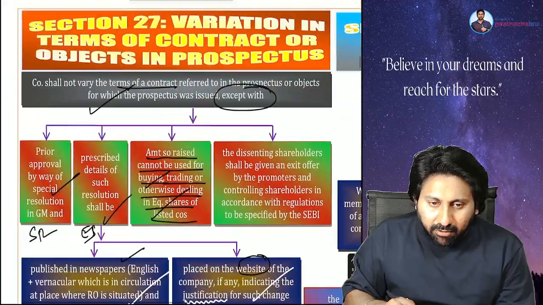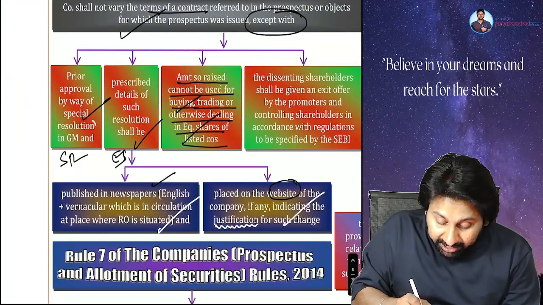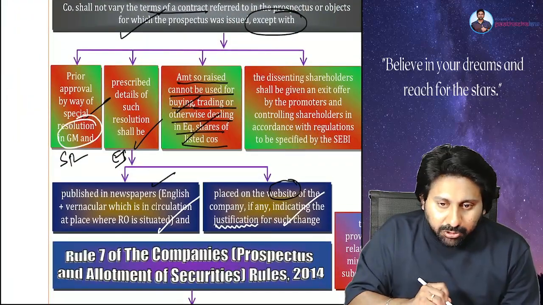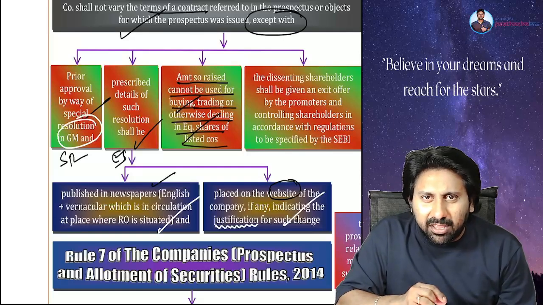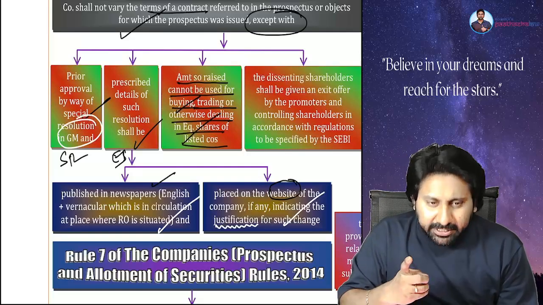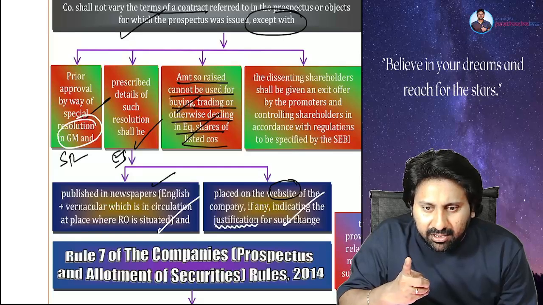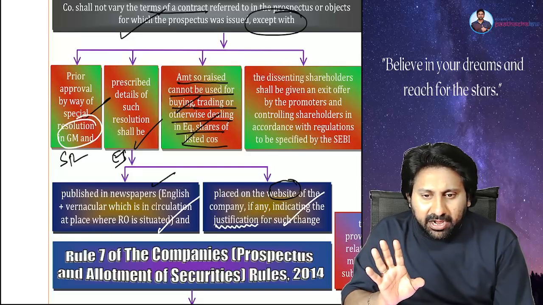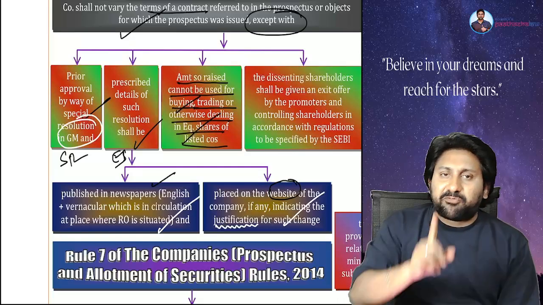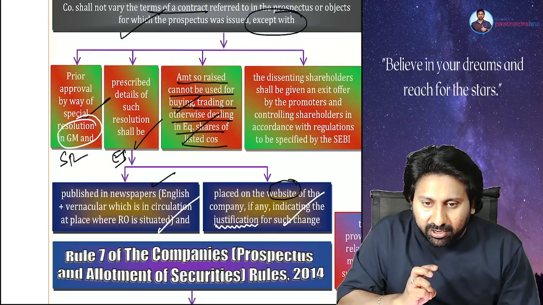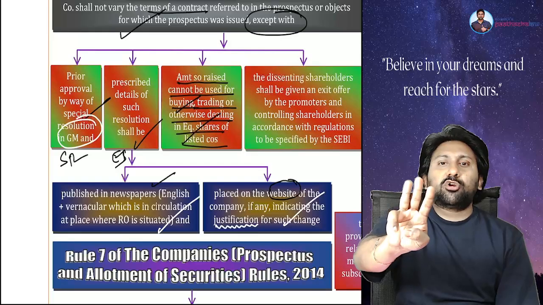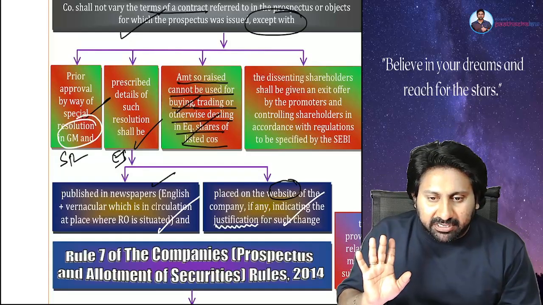Listening. Now you tell me, I should obtain which approval? Special resolution. You tell me, special resolution means 100% approval? No, need not be 100. If one person votes against, three should vote in favor. Correct or not? In every 4, 3 should vote in favor. 3/4 approval is required. 75%.